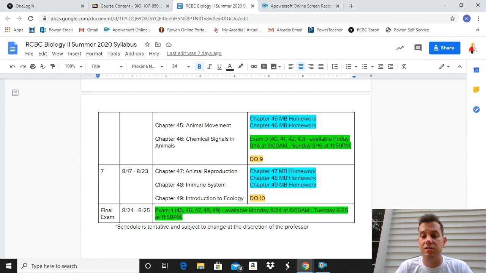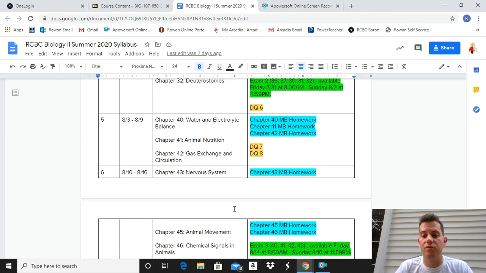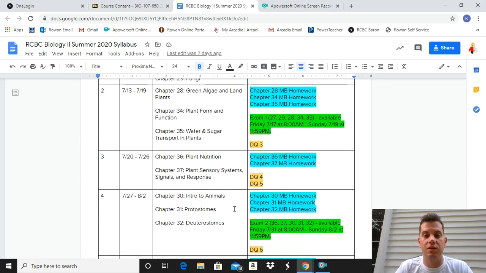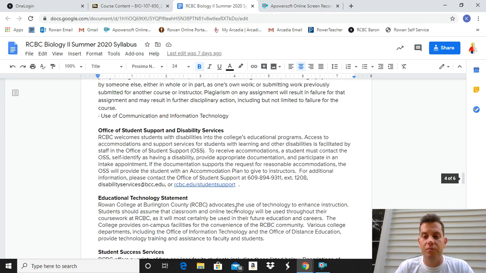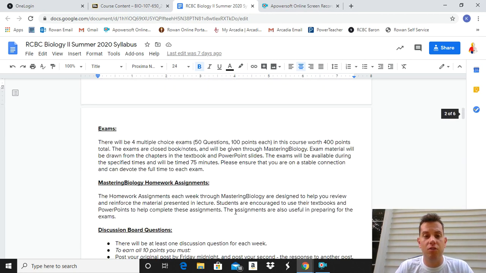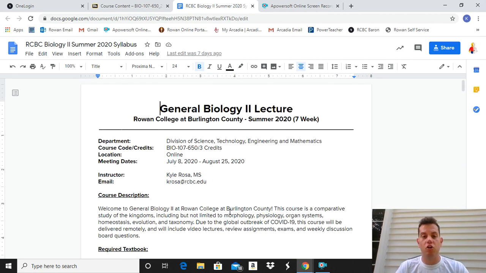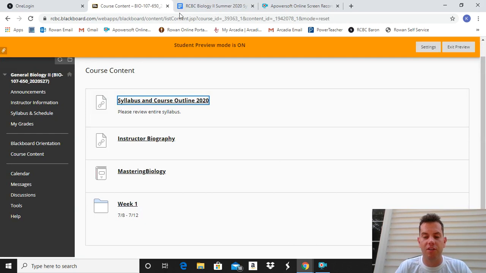Notice that each exam is independent. There is no cumulative final or cumulative midterm for this course. As long as you keep up with your assignments, you should be pretty good in pacing yourself. It is a good amount of work, but it is definitely doable if you put the time in. Let's take a look at where to access a few other things.